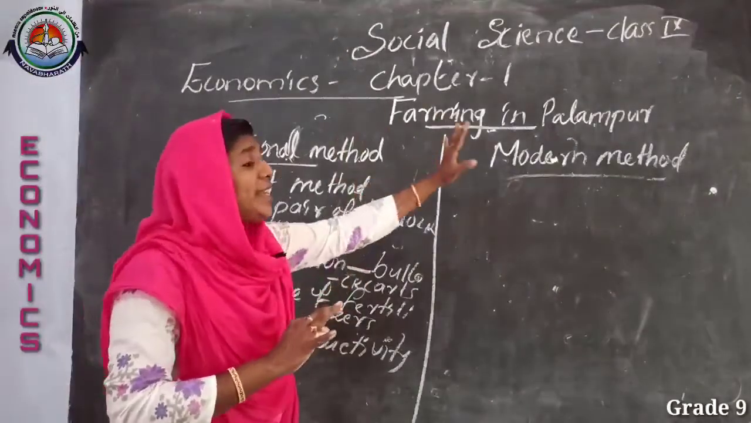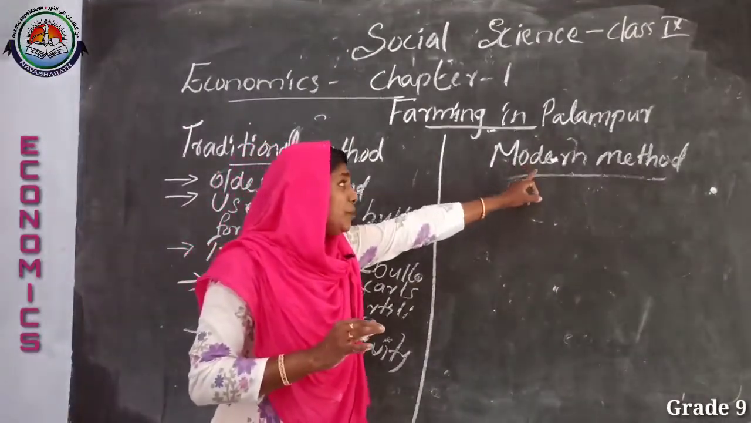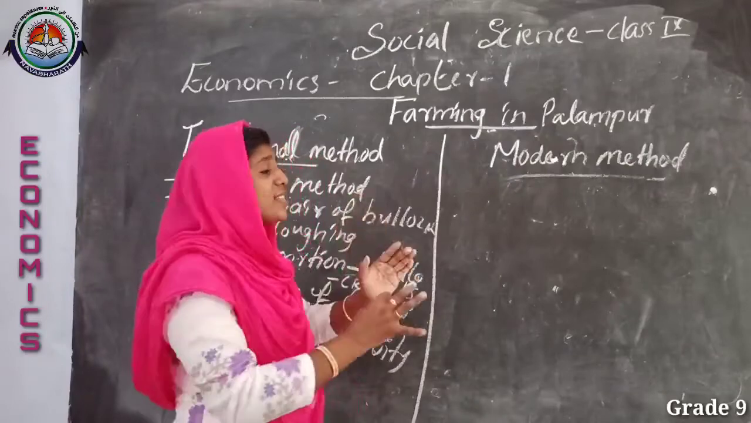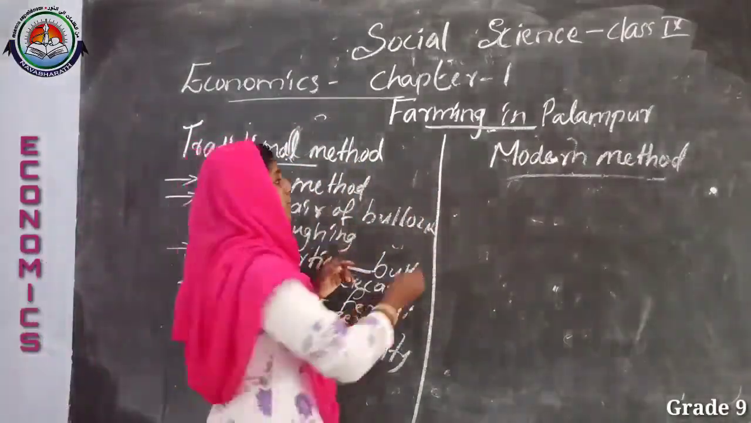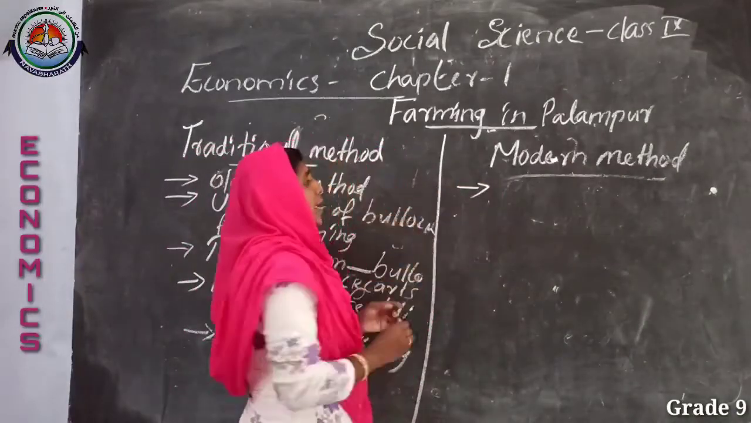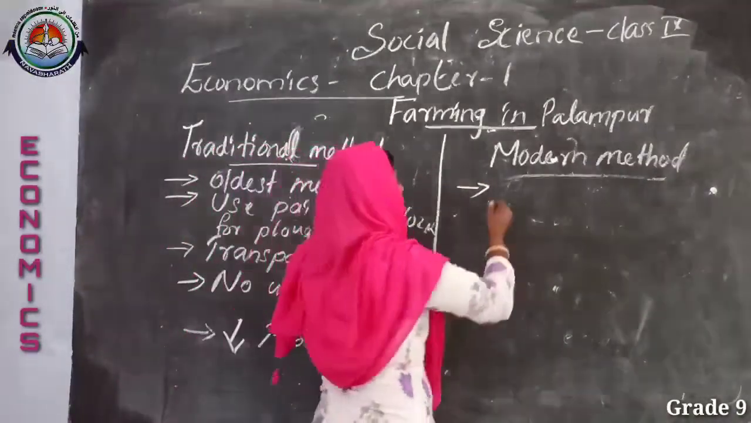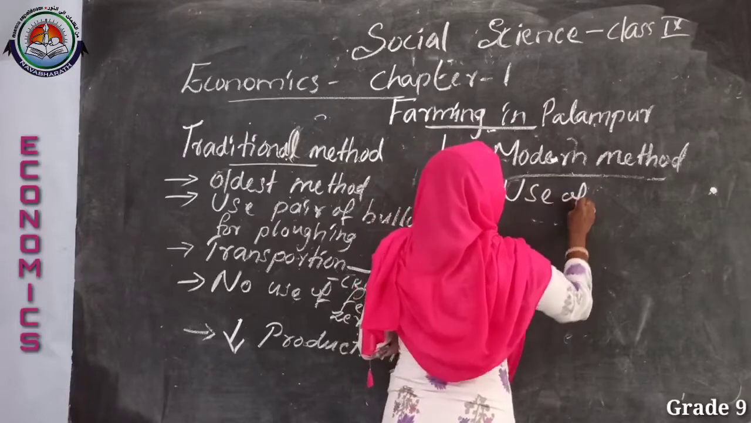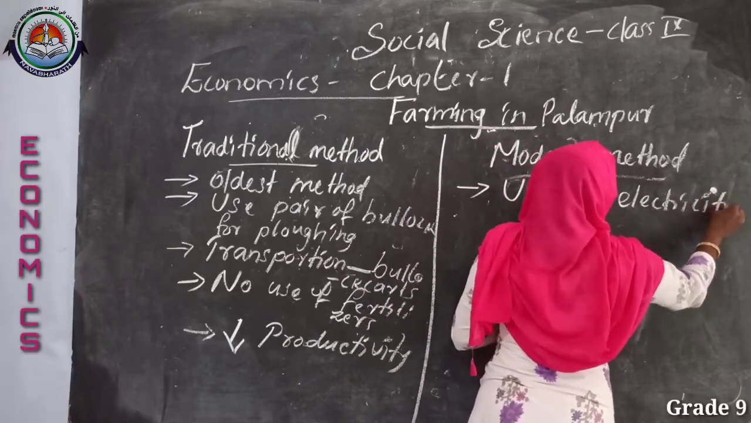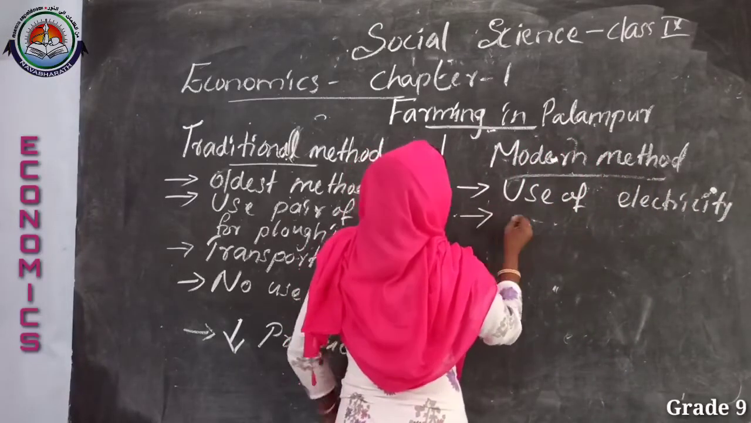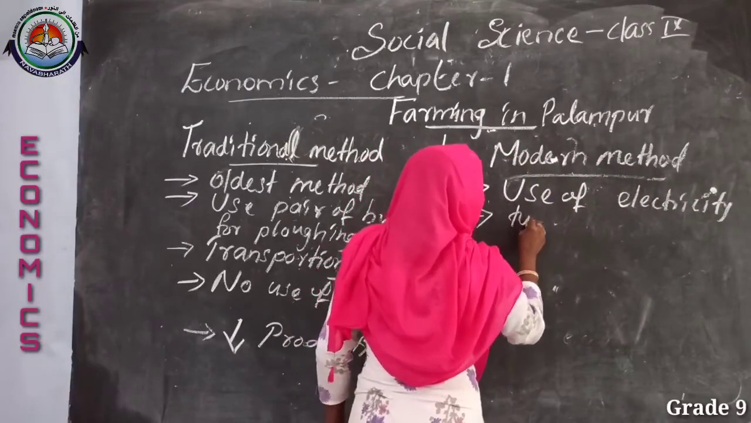Then we enter the next side. What is that? It is the modern method of farming. It is just the opposite version of the traditional method. Firstly, we can say the application of electricity, use of electricity. Then the second one is tube wells.